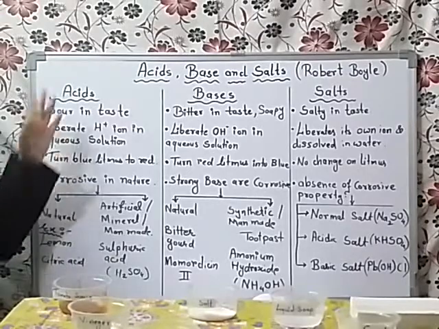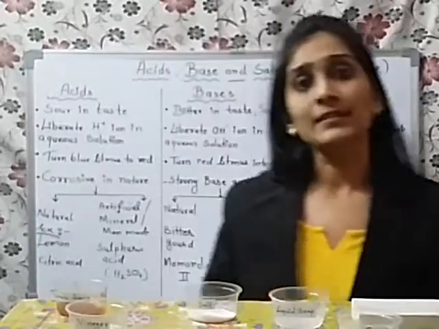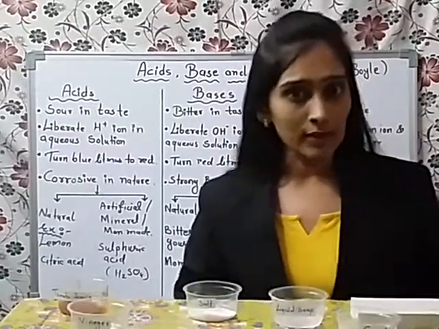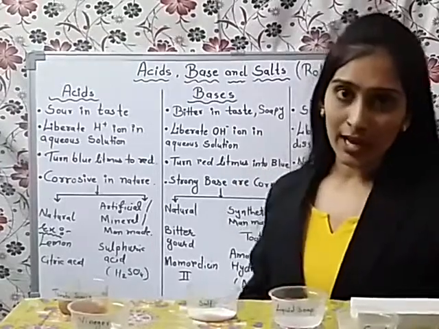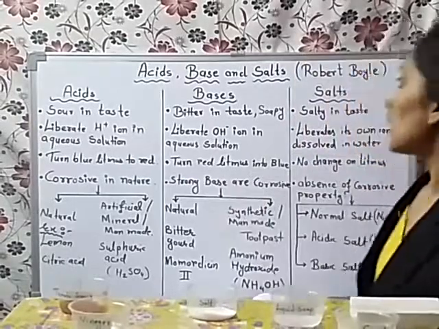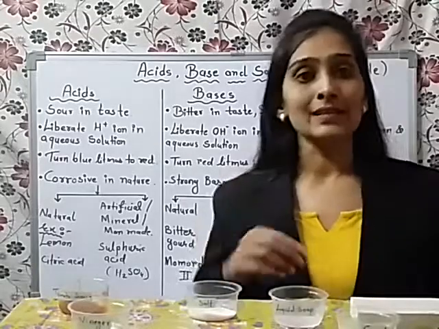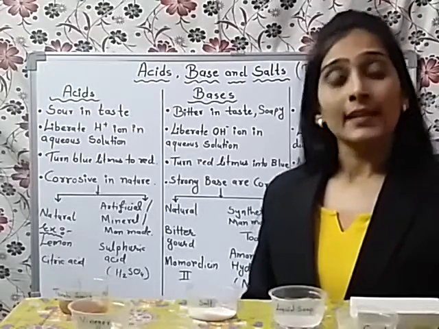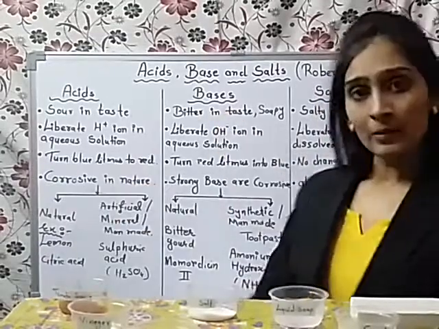Second, acids liberate hydrogen ions in aqueous solution. Generally, acids liberate hydrogen ions into the aqueous solution. Means, whenever an acid is dissolved in water, it liberates its hydrogen ions. So the substances which liberate hydrogen ions into the aqueous solution, that is into water, are called acids. Bases liberate hydroxide ions into the aqueous solution. Means, whenever bases are dissolved in water, they liberate hydroxide ions into the water. So the substances which liberate hydroxide ions into the water are called bases.